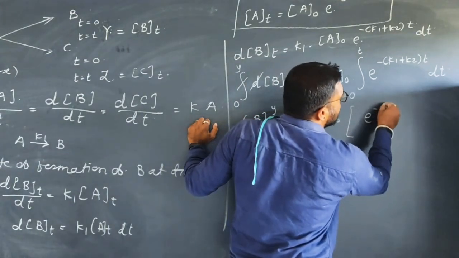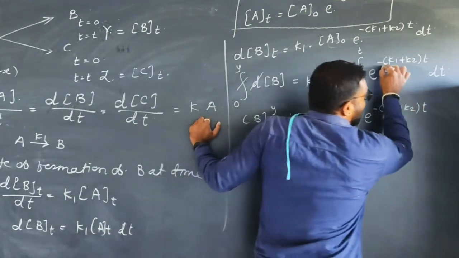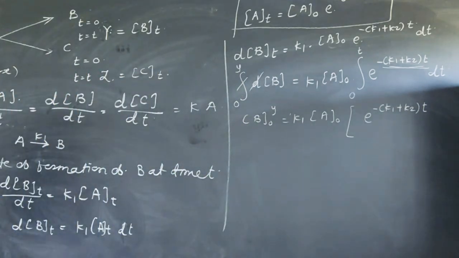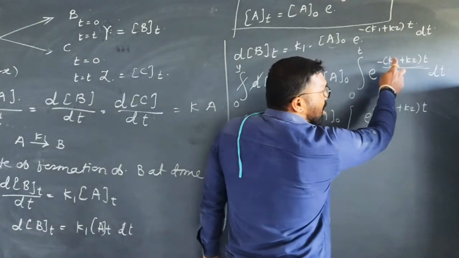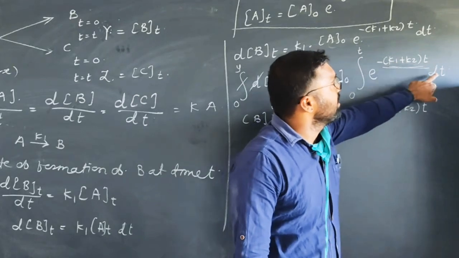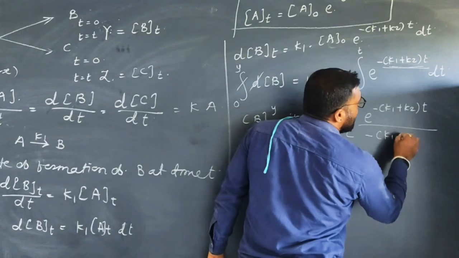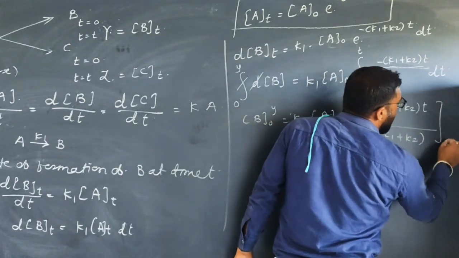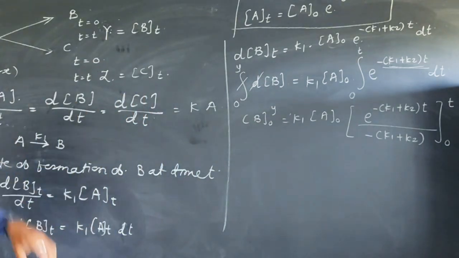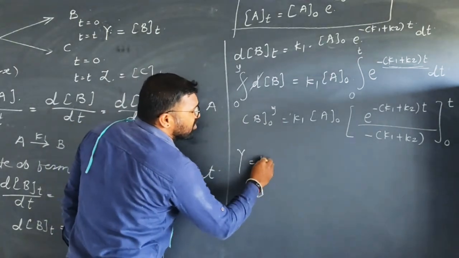Inside the bracket there is e raised to minus K1 plus K2 into t. And taking the integration of this term, e raised to exponential, what will we take? We will take the integration. So integration of K1 K2, what happens here? This is a constant, dt and t cancel, so the answer will be minus K1 plus K2, having the limit 0 to t. Upper limit minus lower limit, y minus 0 is nothing but the y, which is equal to K1.